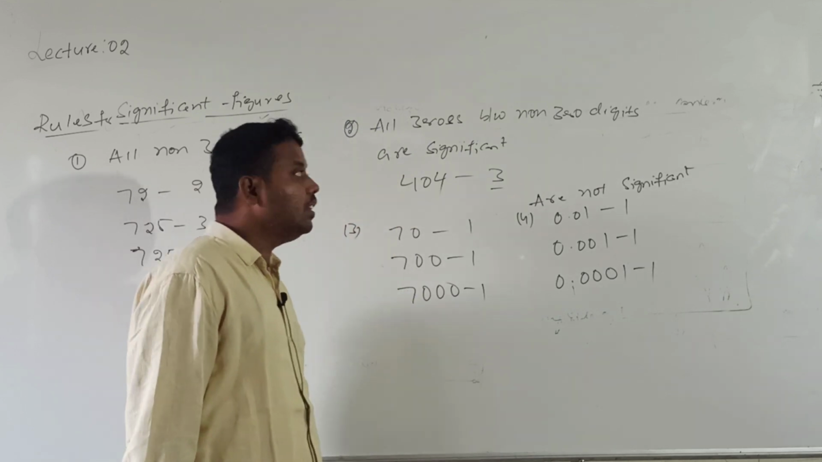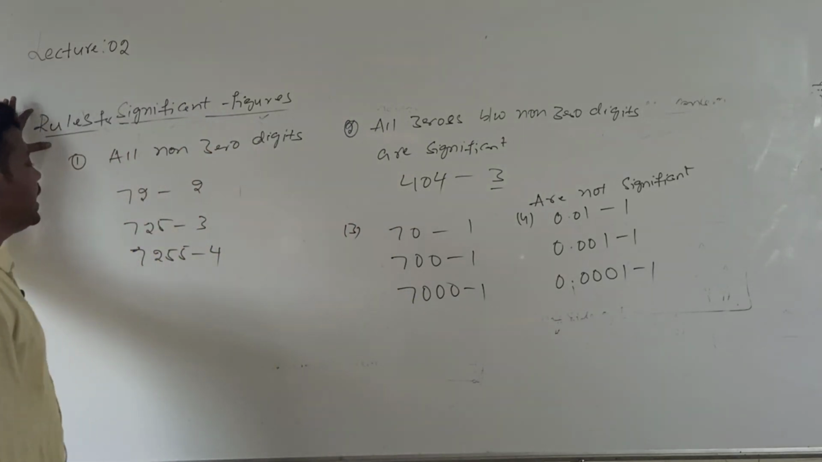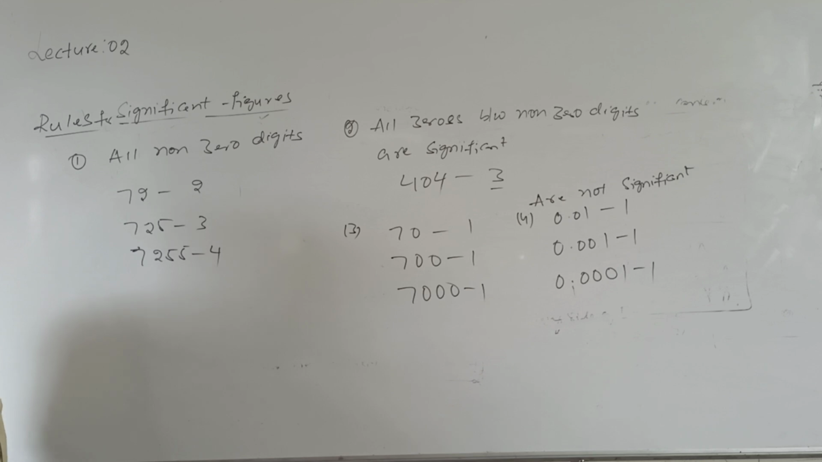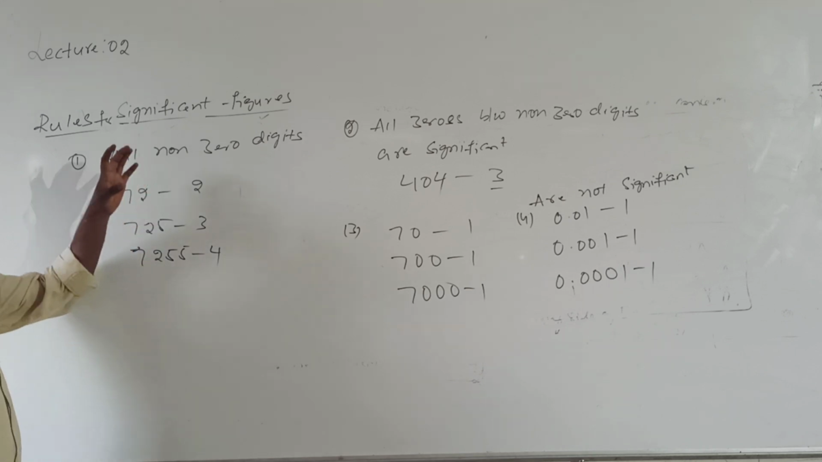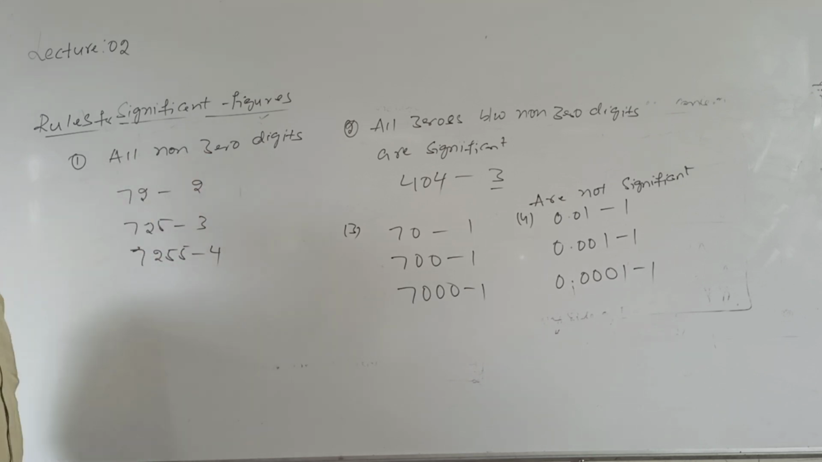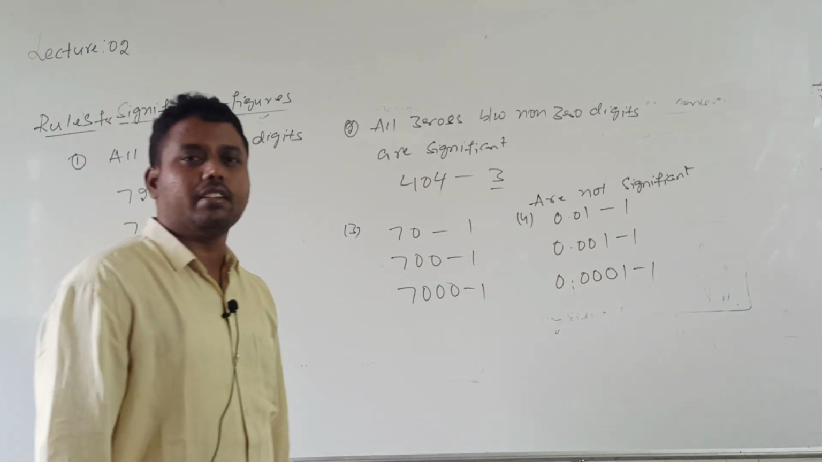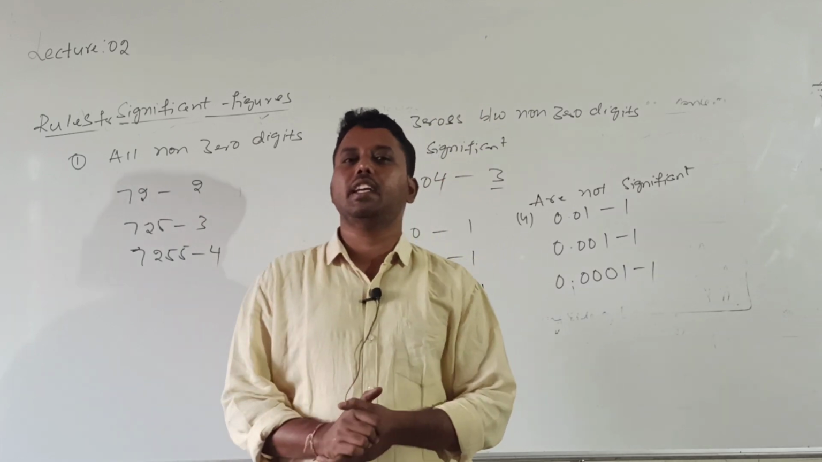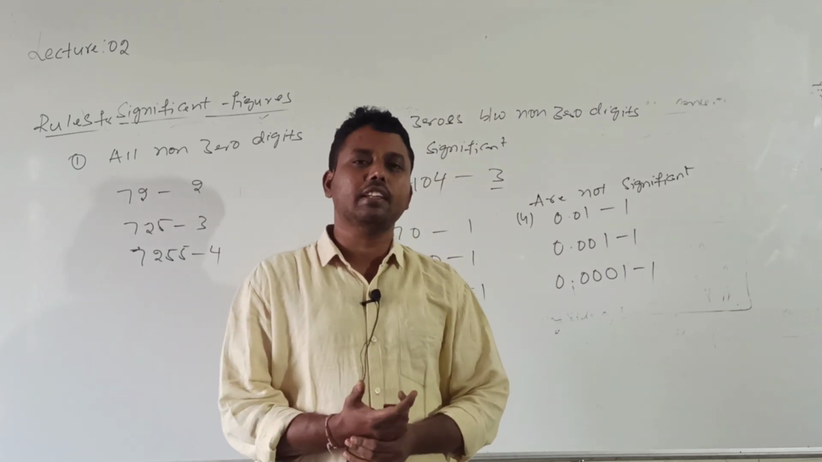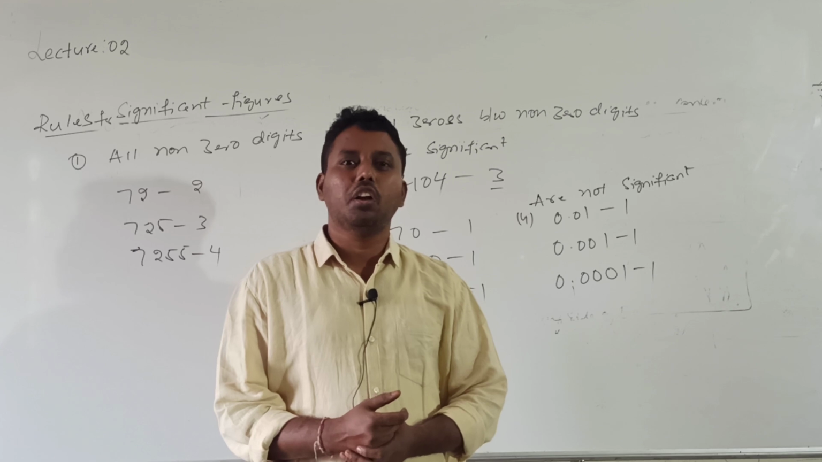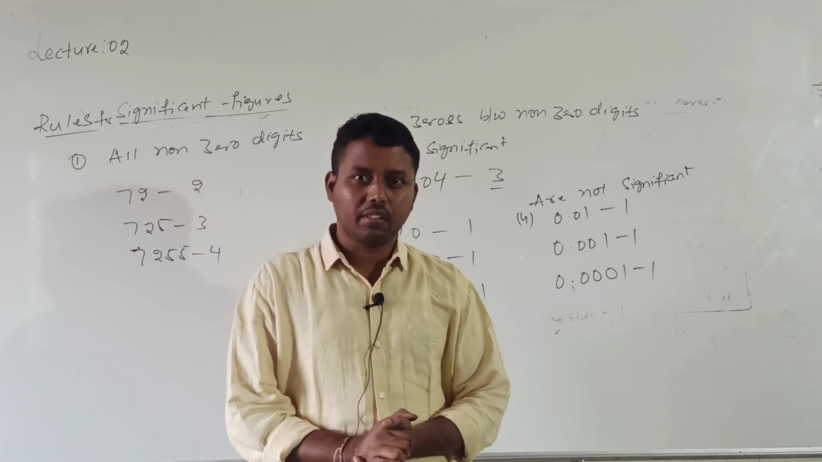So these are the major rules for finding significant digits. And we will get numericals based on these significant digits. So this is about the concepts of the chapter Units and Measurements. From the next class onwards, we will start numericals of this chapter. Okay, thank you.